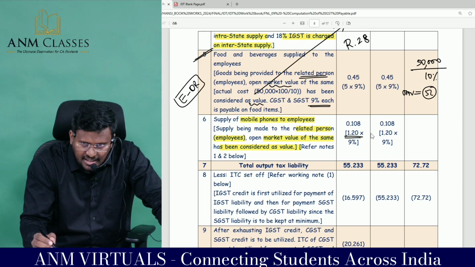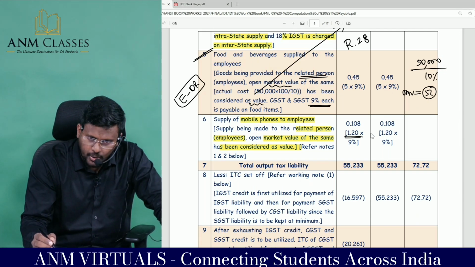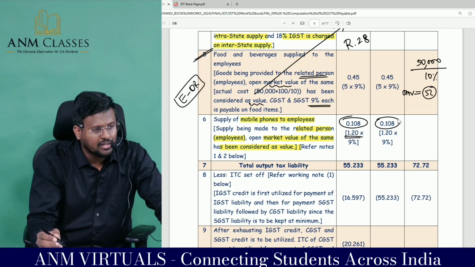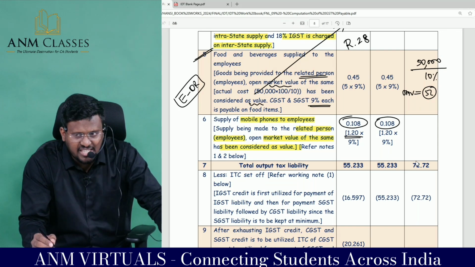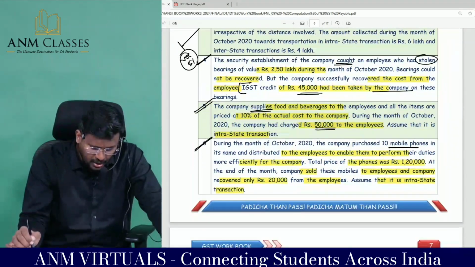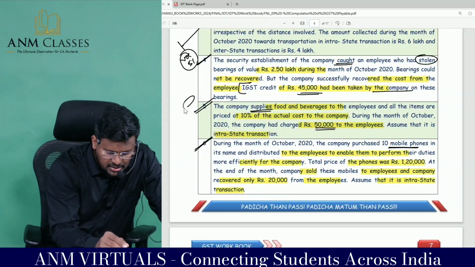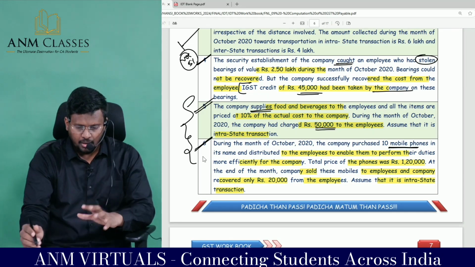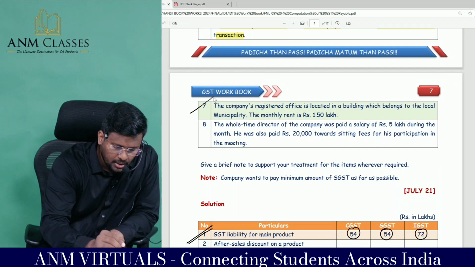They themselves said that the supply is an intrastate supply. So 1 lakh into 9% comes to 10,800 of CGST and 10,800 of SGST, which has to be added to the output tax. If you look at the question, actually regarding employees, two similar adjustments have been asked in this question. Right? Coming to point number 7.